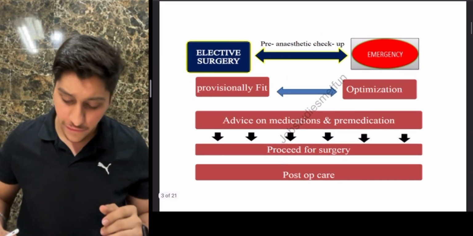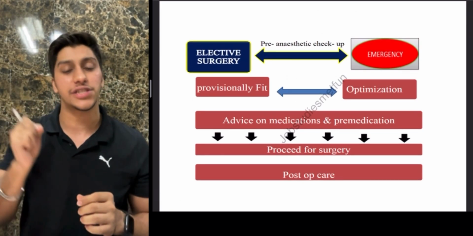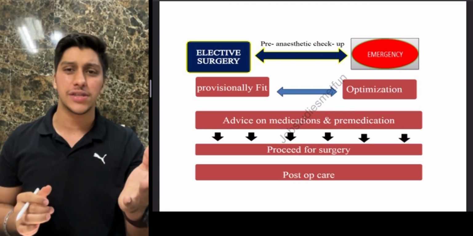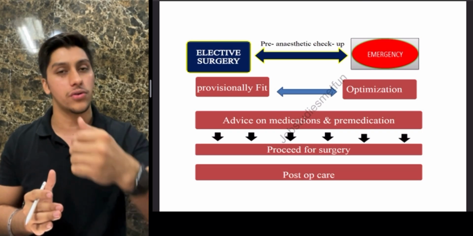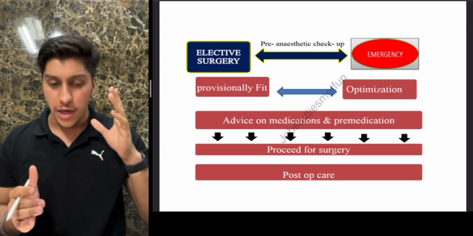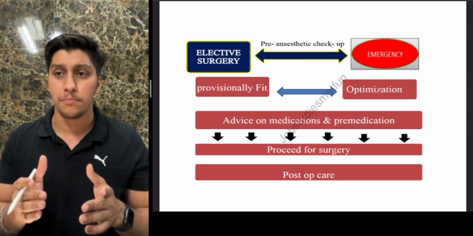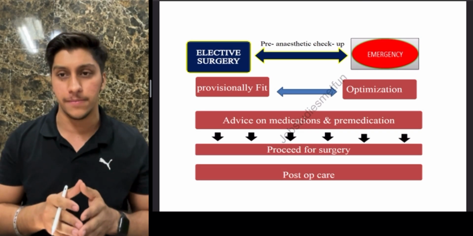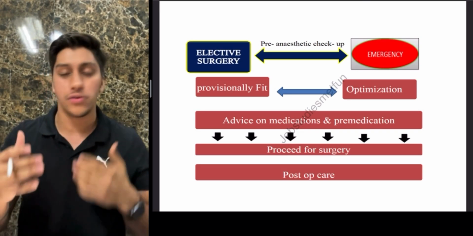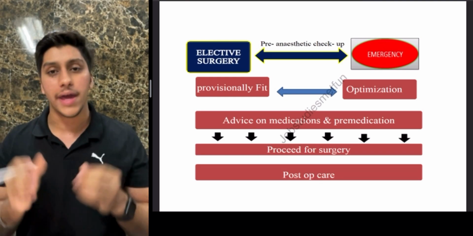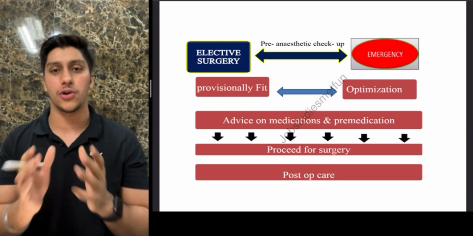Okay. Whenever we talk about anesthesia, an important thing we need is the pre-anesthetic checkup. Whether it is an elective surgery or an emergency, you have to see certain parameters, after which only you can give the go-ahead for the surgery. If a patient is provisionally fit, it means some parameters are up and down, but these can be corrected, which is optimization. So what are you going to do? You advise them some medications or pre-medications. Then you go on with the surgery, which also has anesthesia in it. At the end of the surgery, post-operative care also includes the whole thing of anesthesia.